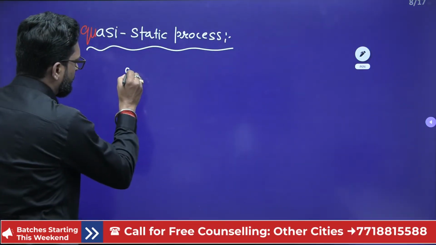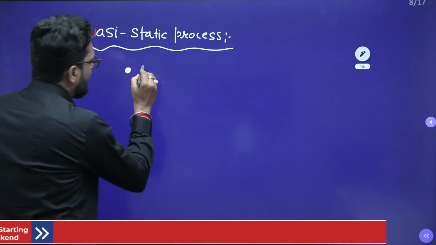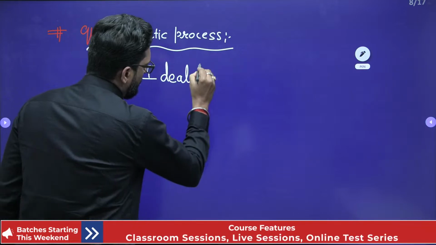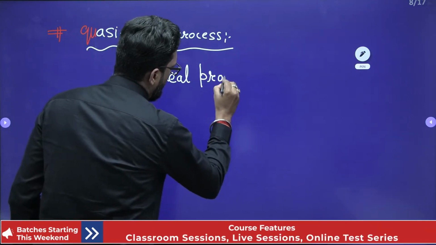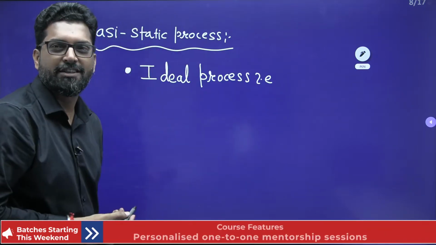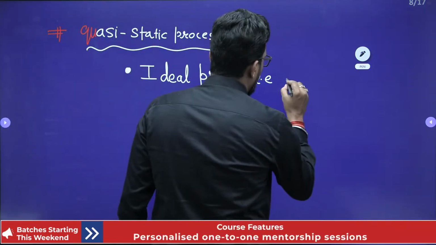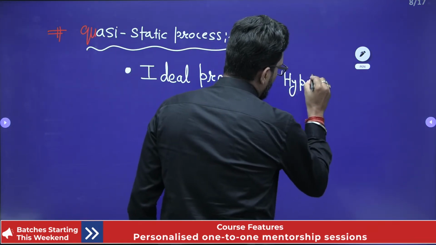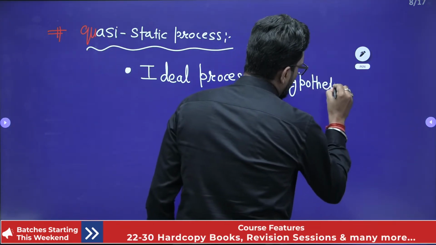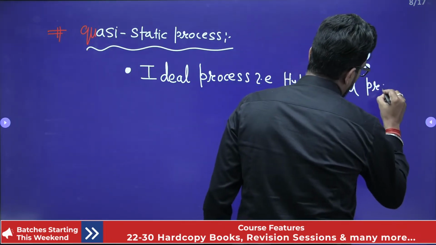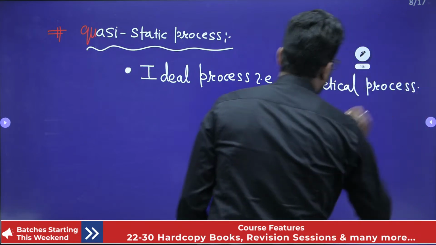Number first characteristic: this is an ideal process. Keep in mind, ideal process. These are previous year objective questions. That means hypothetical process.